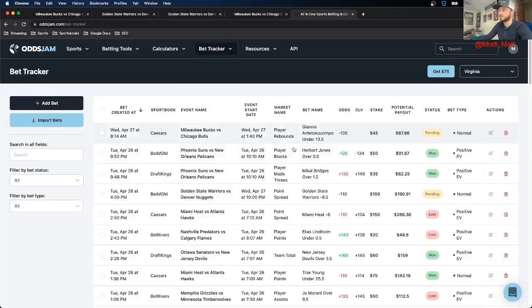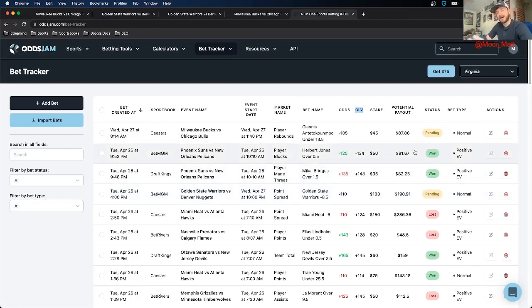And it's a really helpful tool because it tells you whether your bet is green or red in terms of beating the closing line or not. The closing line, as you see here, CLV, that is just the no vig fair odds line. So it's exactly what I already just calculated. Green means you're beating it.